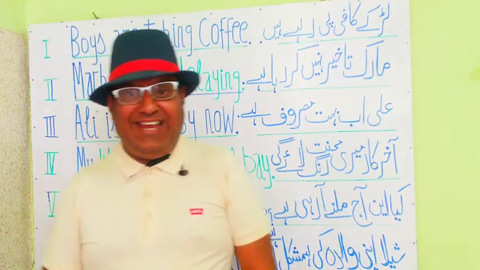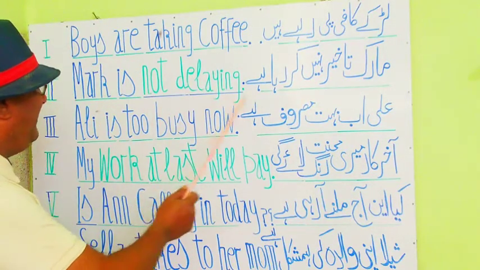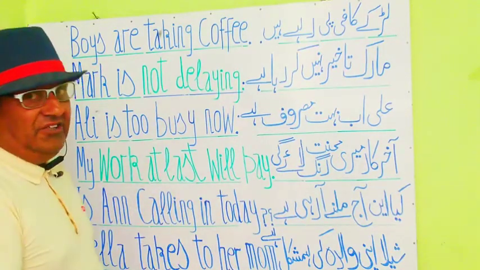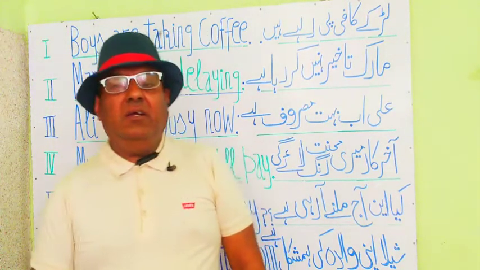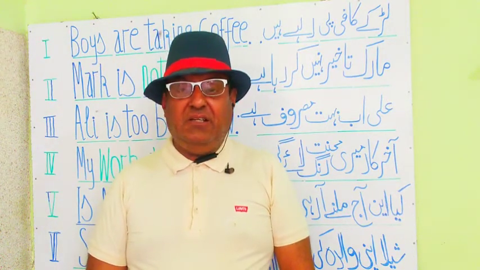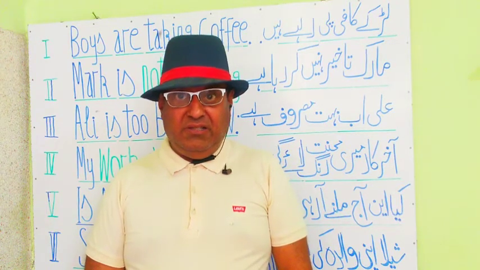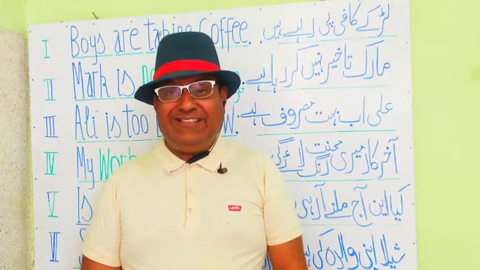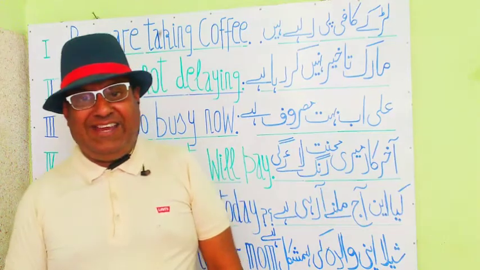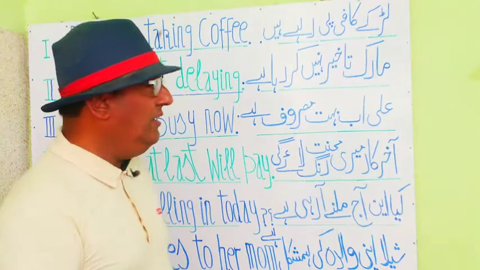Mark is not delaying. You see that? Mark is not delaying. This is in negative sense. This phrase is in negative sense, and it's also present continuous tense, because it indicates that the work is in progress in the present time. Mark is not delaying. Let's see the next phrase.